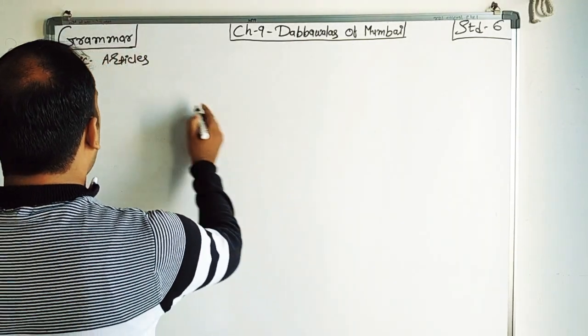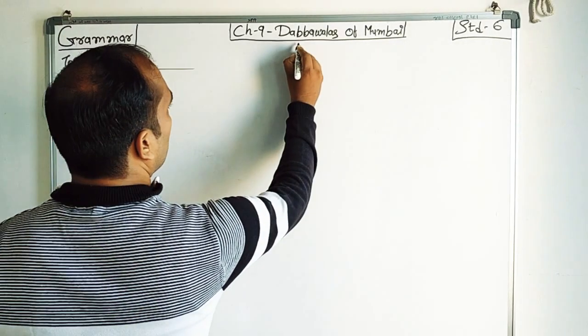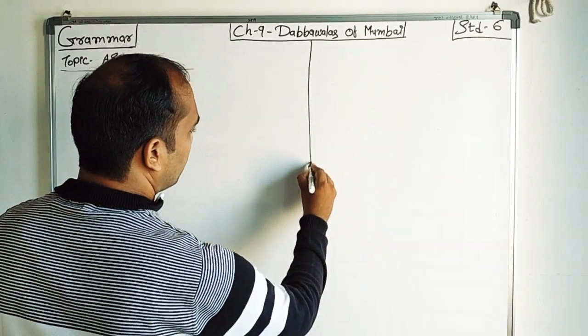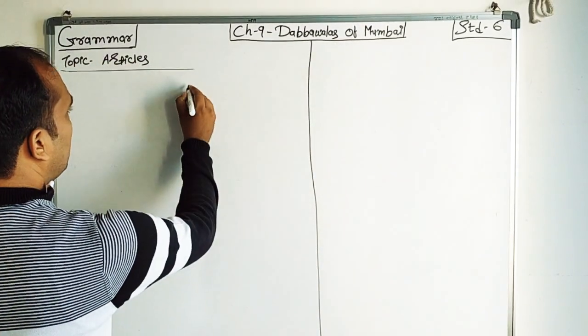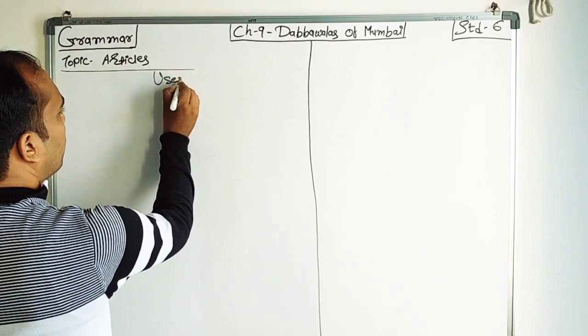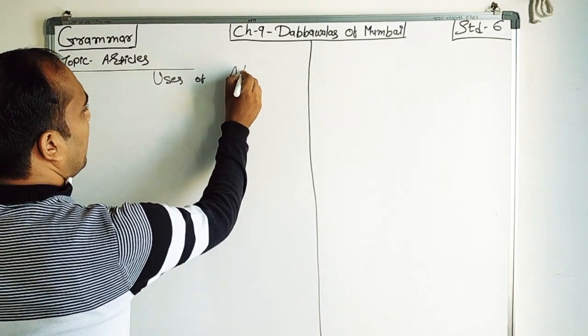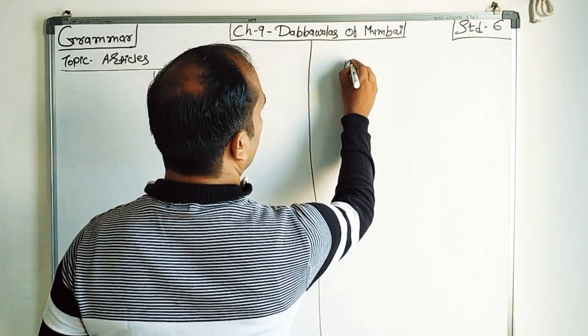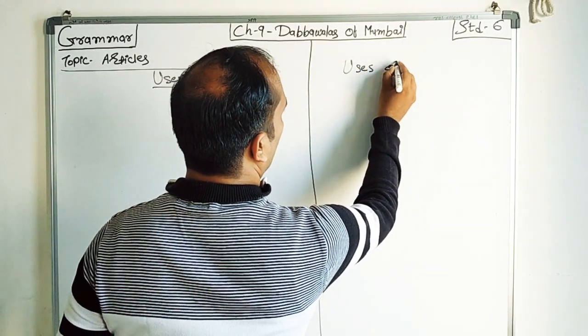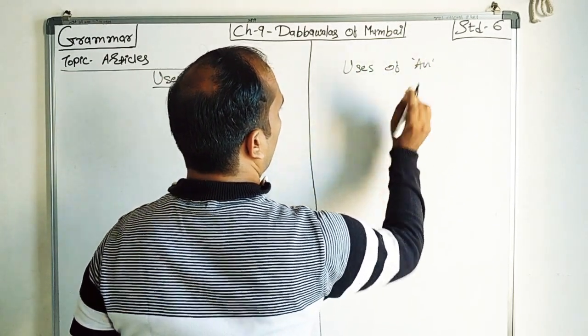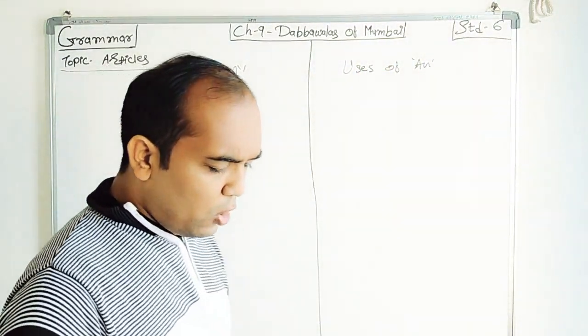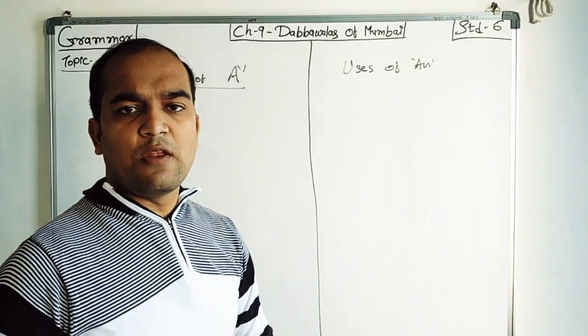So here I make two parts: uses of a and uses of an.